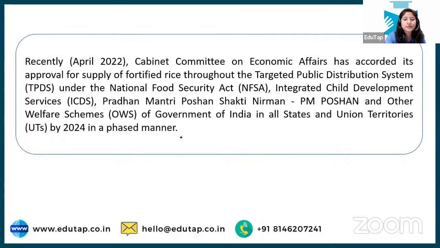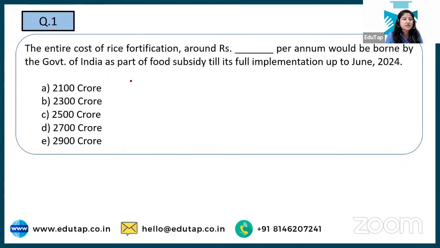Okay, so this is the basic paragraph that we have understood: recently the Cabinet Committee on Economic Affairs has decided to supply fortified rice. This was the news. Now let's come to question number 1, and it asks what the entire cost of this rice fortification would be per annum, till its full implementation up to June 2024.